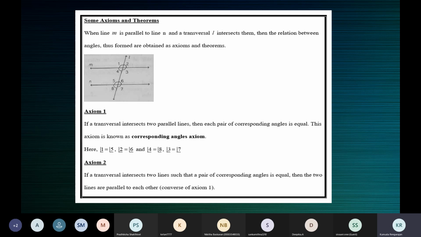The converse of this axiom is what you see as axiom 2 here.